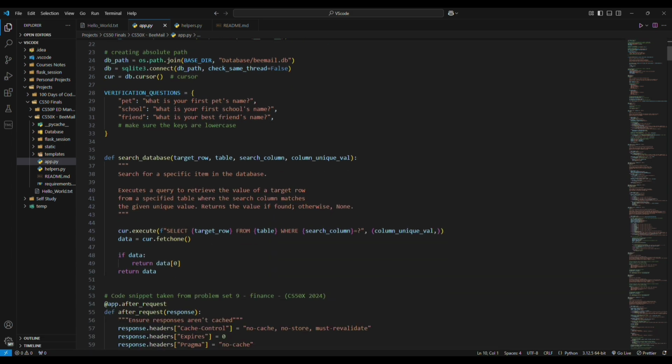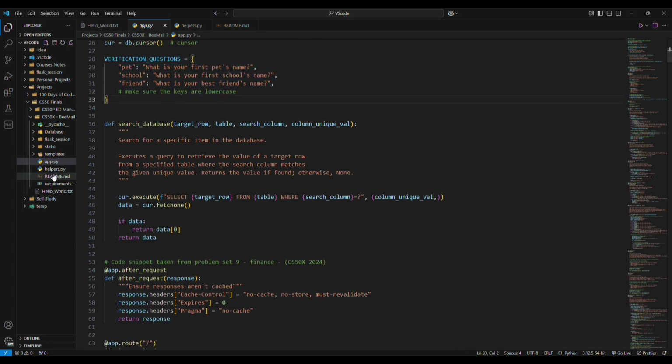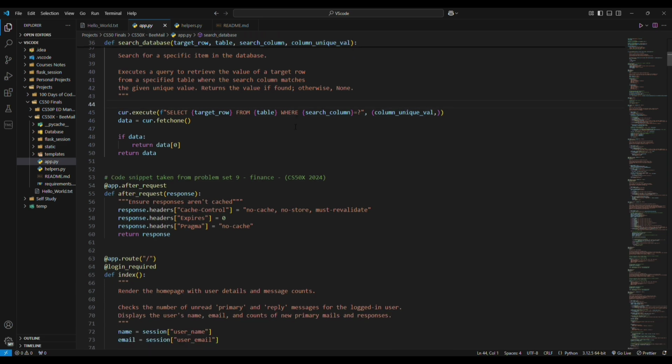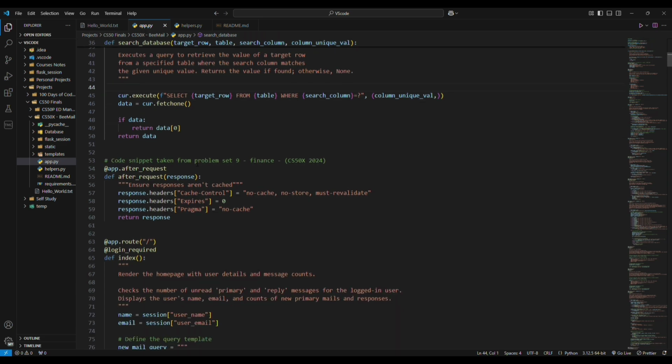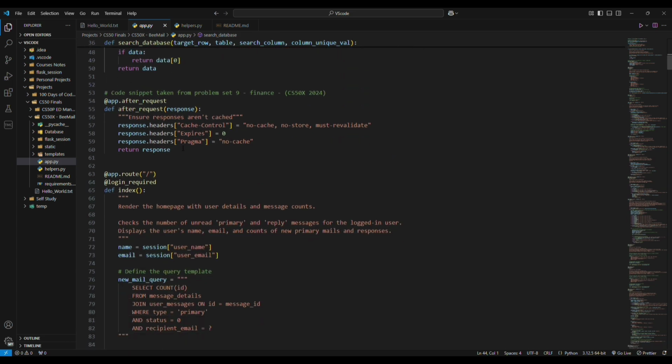So I'm just going through the code fast. The verification questions can be put in here. Anyone can add more questions, because I'm using Jinja in the templates for loop, so it doesn't matter if we add more questions or delete some of them. So I created a search database function which uses basic SQLite syntax, but this one only searches one item. So you can only specify one item, and because I used it a lot through the code, I created a specific function, but I did use some other selections which used more specifications.